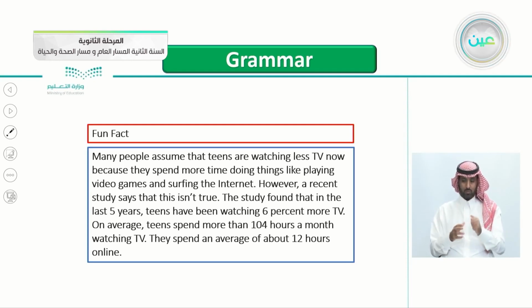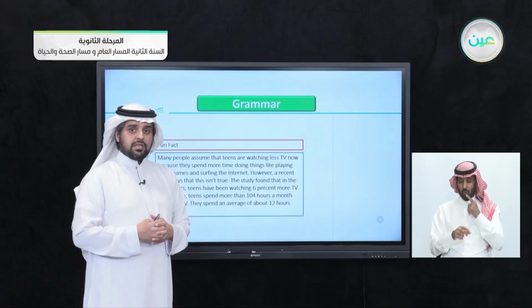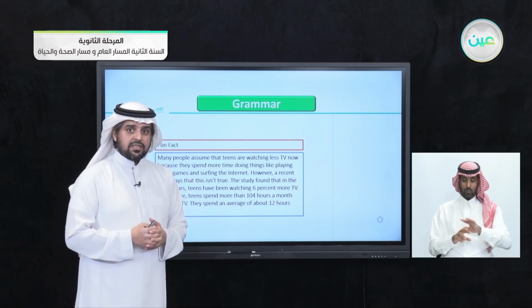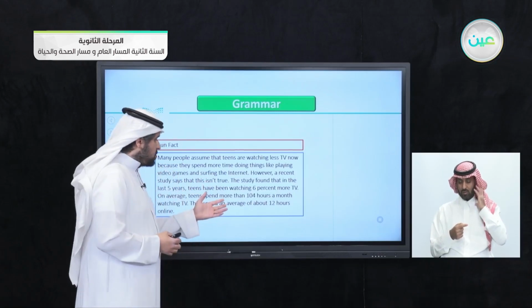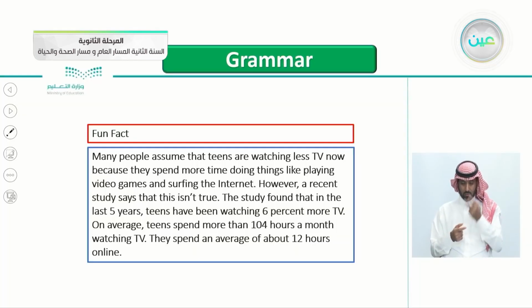On average, teens spend more than 104 hours a month watching TV. They spend an average of about 12 hours online. So at this time, all people assume that teenagers only surf the internet. So this article shows the opposite, that teenagers also watch TV. Actually, it's 104 hours a month, which is a really high number.